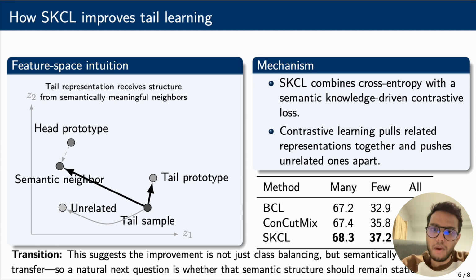Empirically, this shows up most clearly on the CIFAR-100-LT, with imbalance factor of 100, compared with BCL and ConcatMix. SKCL generally improves the few-shot group the most, while also slightly improving the mini-shot group and the overall accuracy. So the improvement is not just that the tail classes get more emphasis, it is that they get better guidance.